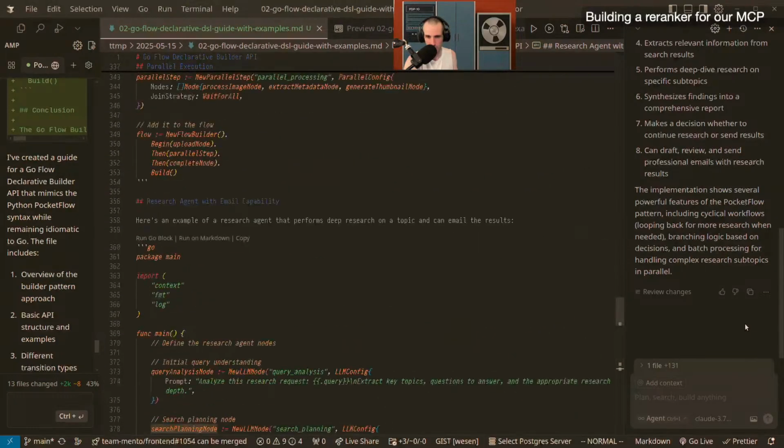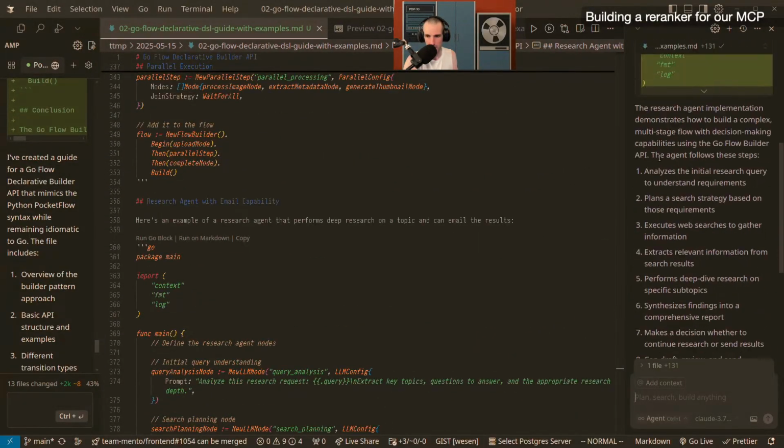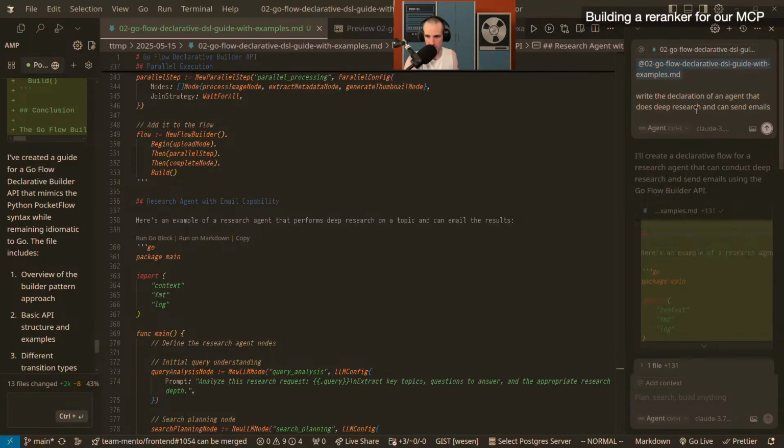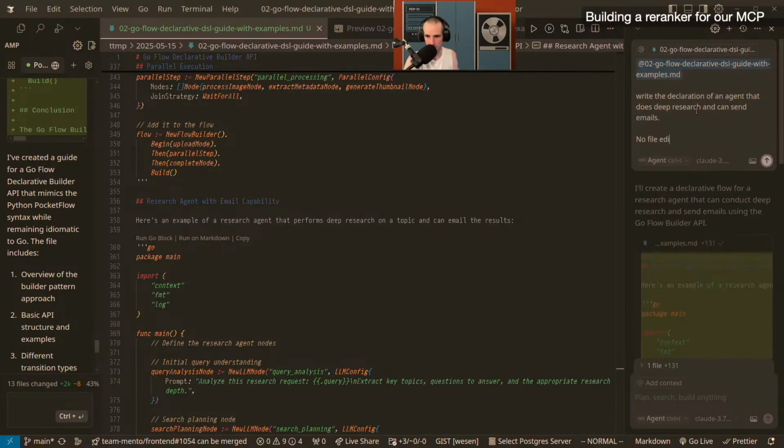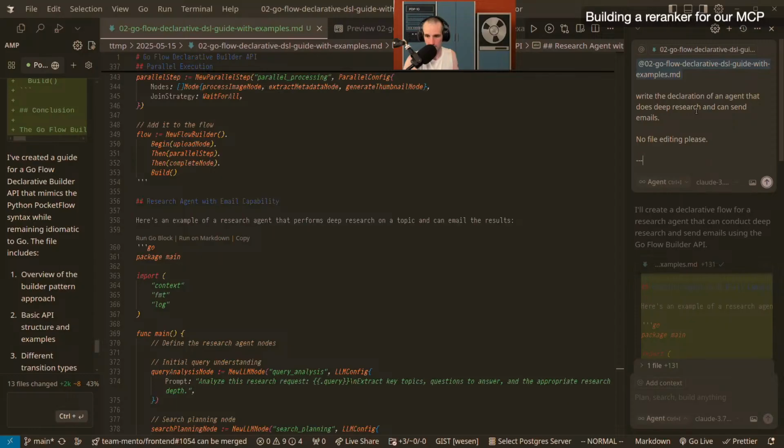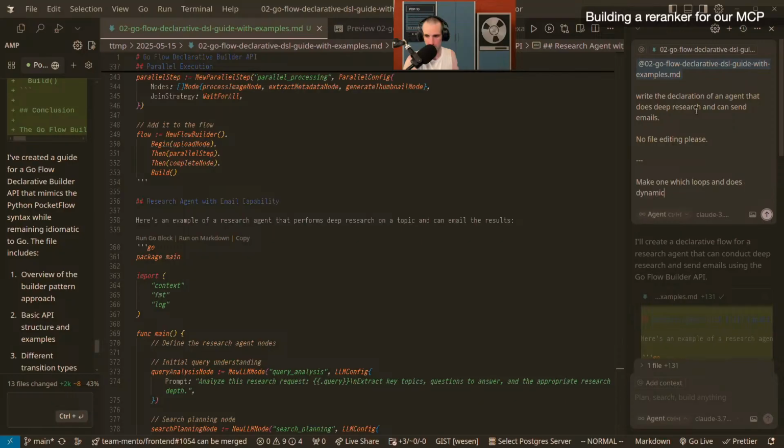So I'm not sure if this is weird, so I'm going to modify it. I'm just going to go back because I actually don't want this in the file. No file editing, please. Make one which loops and does dynamic planning. No, not dynamic planning, and does refinement of a plan.